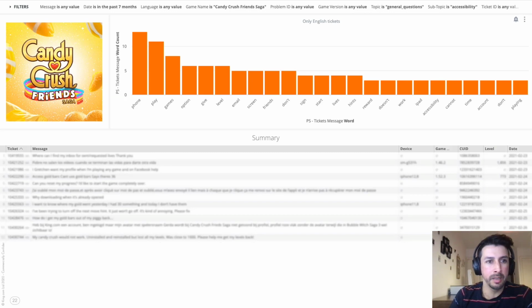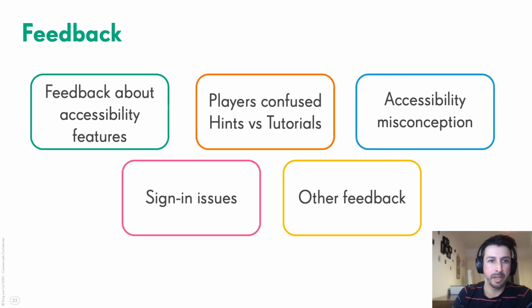And then it's like, okay, what is the feedback we are receiving? This is the platform where we look at the feedback. This is Looker, and as you can see, now we have the accessibility subtopic. We receive plenty of data and feedback from players, but it's mostly filled in these 5 buckets.